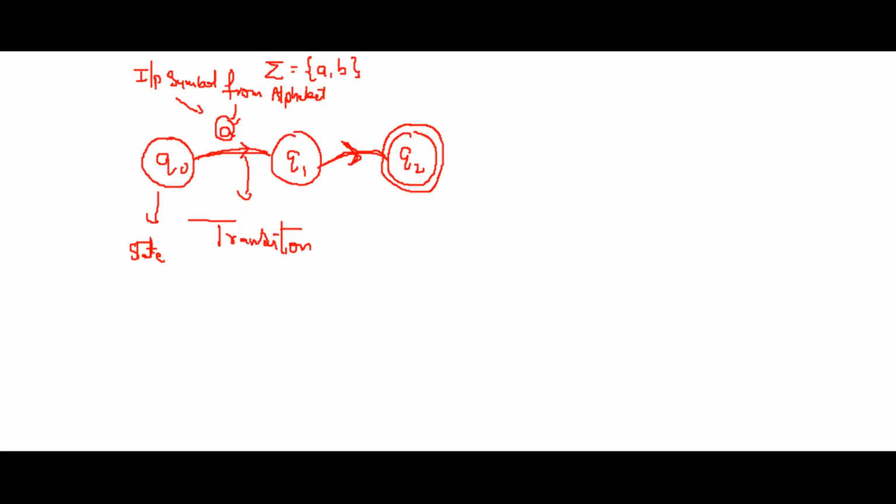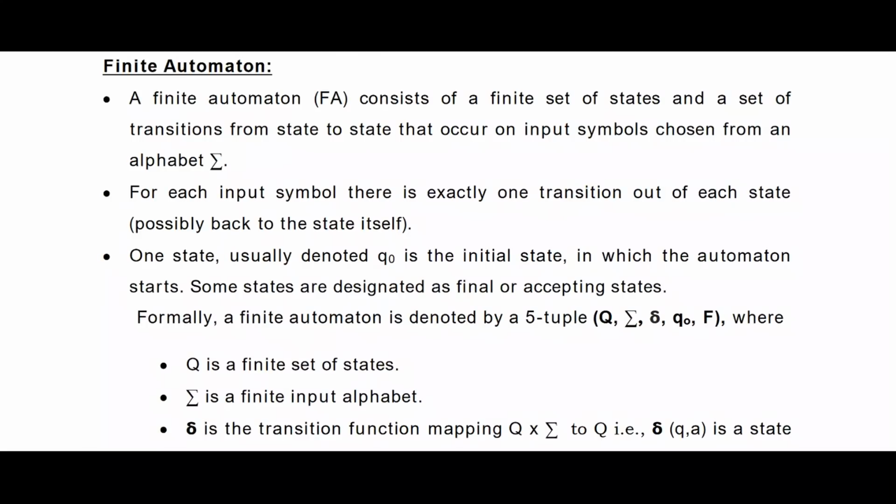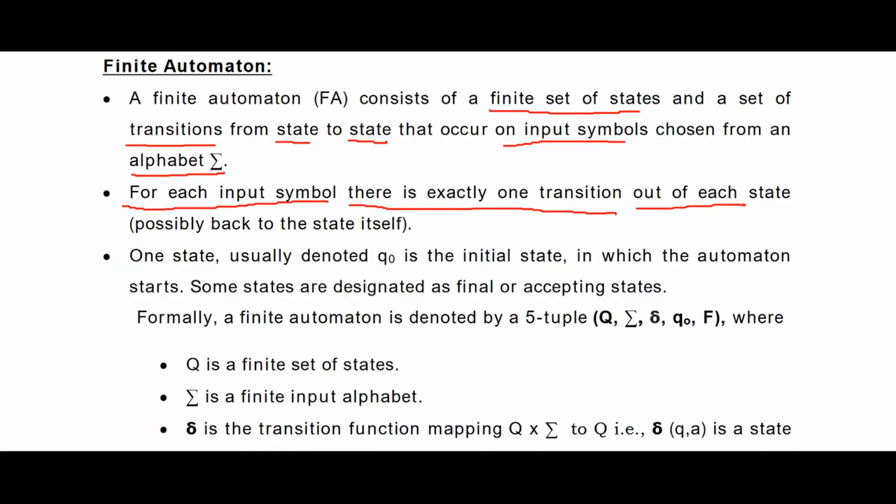Here I am just giving the basic introduction of what a finite automata is. Why is it finite? Because the number of states in the given diagram is always finite. A finite automata consists of a finite set of states and transitions from state to state that occur on the input symbols taken from the alphabet sigma. For each input symbol, there is exactly one transition out of each state. That means you have taken one input symbol, and for that input symbol there is exactly one transition from some Q1 to Q2.